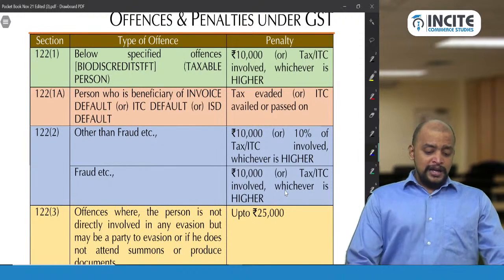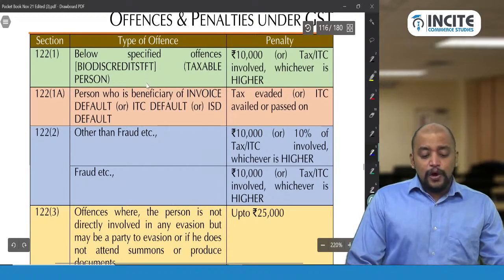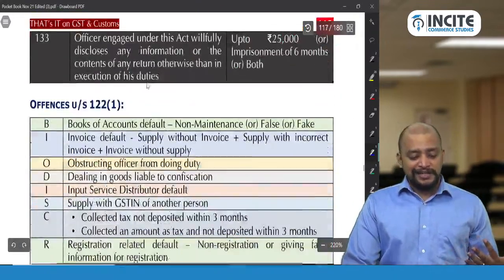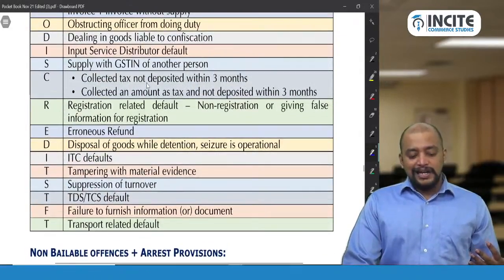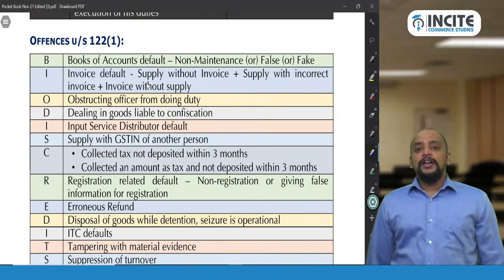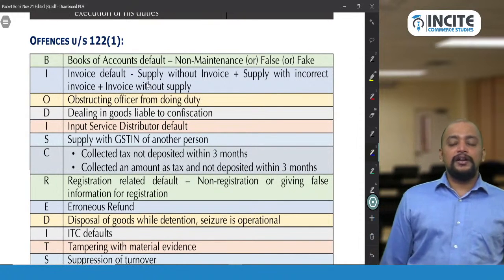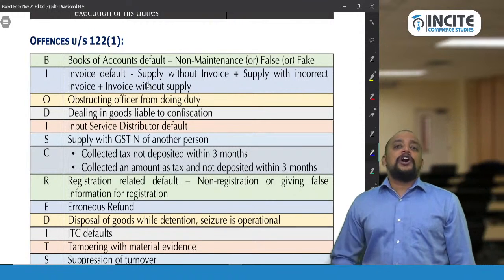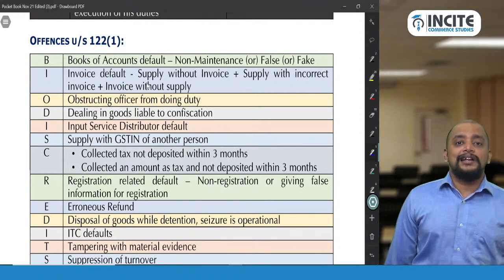Done. So what are those offences, sir? What are those offences? These 21 offences are listed, with an easy way to remember: Bio discredits TFT. B for books of accounts default. What you need to try to understand is, just listen now, and in the exam you will not be asked to write what are all the offences under 122 subsection 1.